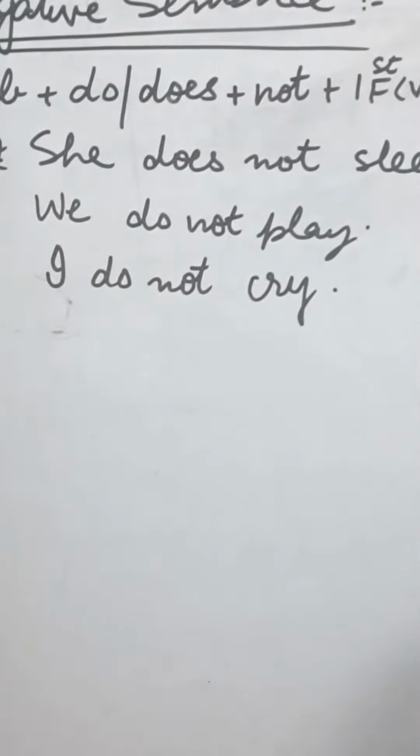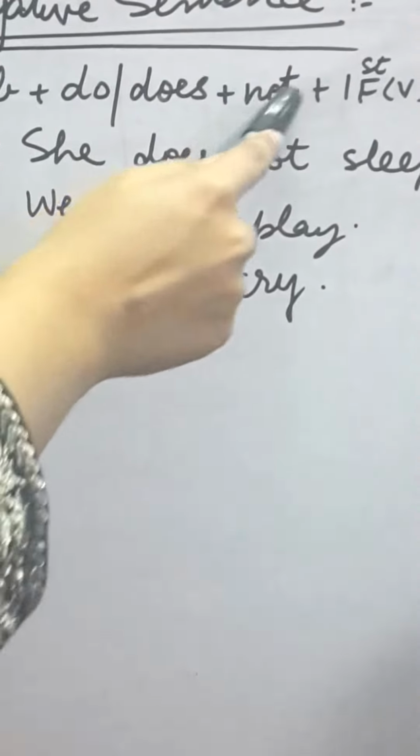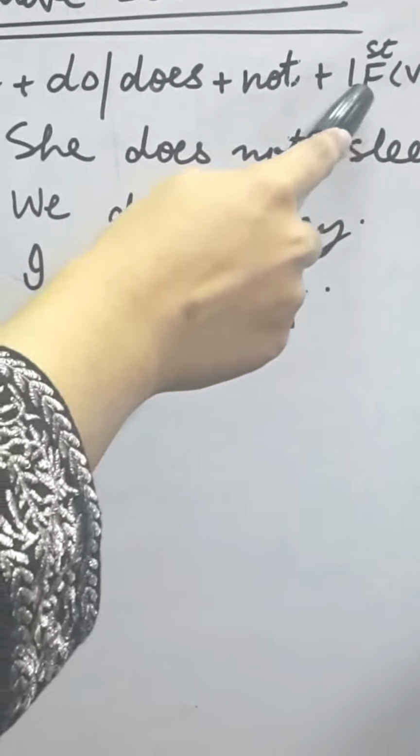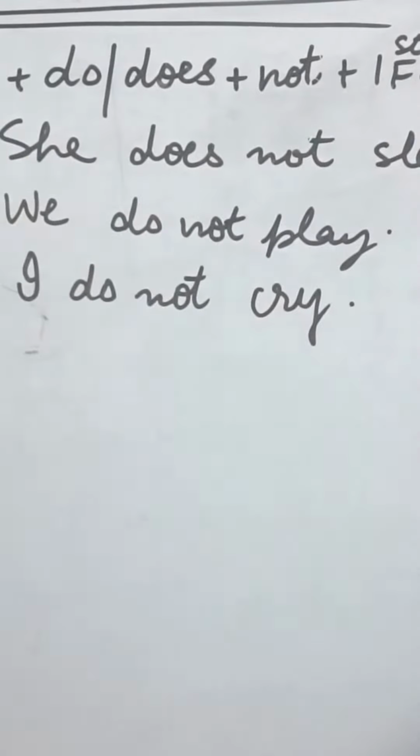Then there comes the sentence structure of the negative sentences. First of all, we'll mention the subject and then do or does according to the requirement of the subject. I'll tell you about it afterwards. Then comes not to show the negation, then the first form of verb, and lastly the object.